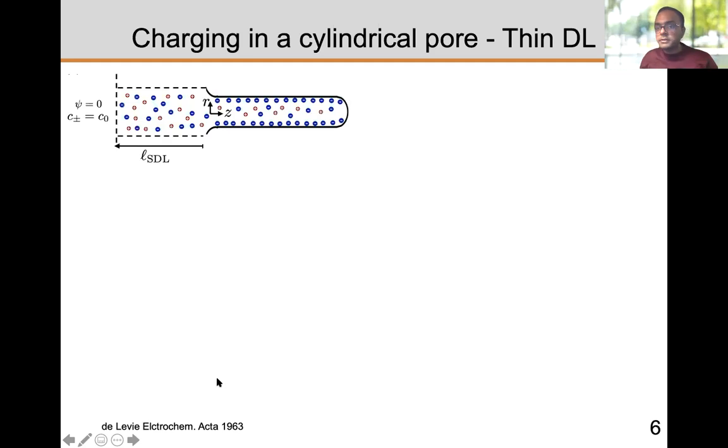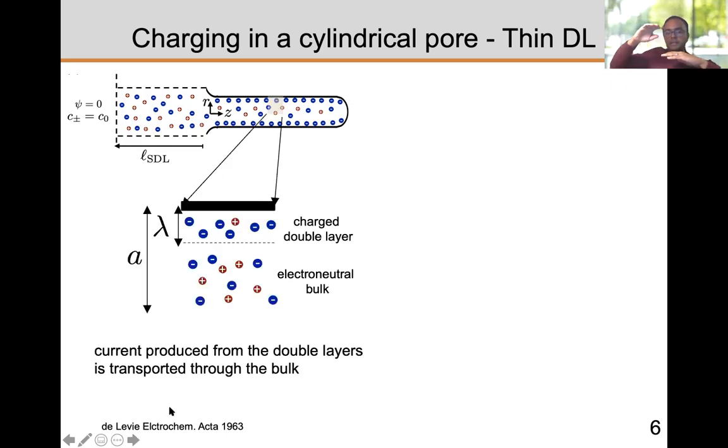So let me first briefly show you the result. It's a very classical result for thin double layers in a cylindrical nanopore, and then talk about how we can extend that to a thick double layer. In thin double layers, you can imagine a pore with radius a, and then there is the surface, there is a thin double layer. So this lambda is the Debye length, which is a measure of the region which is charged near the surface.